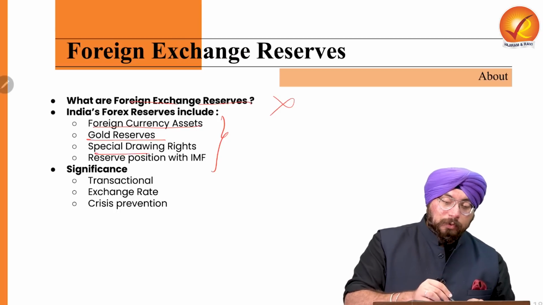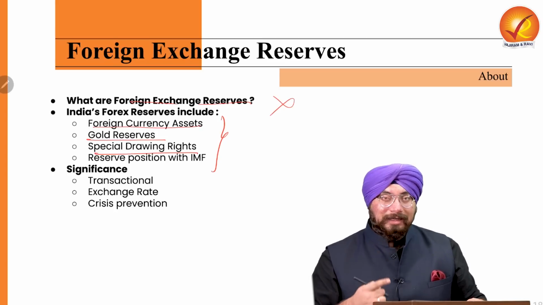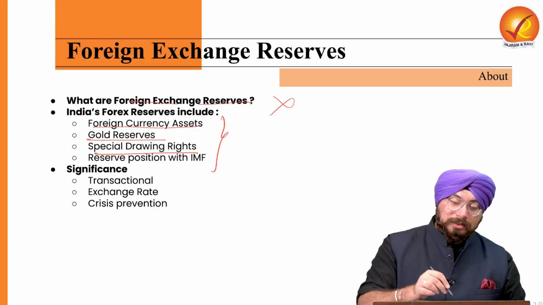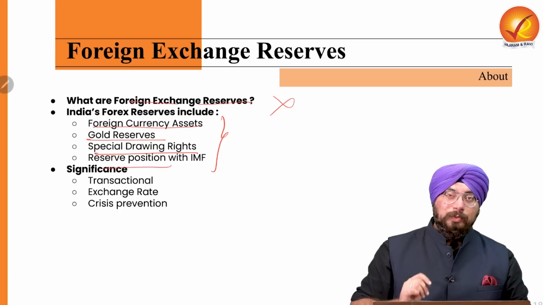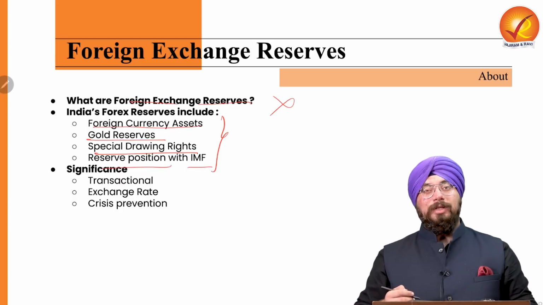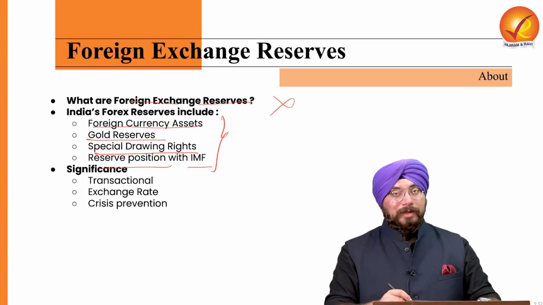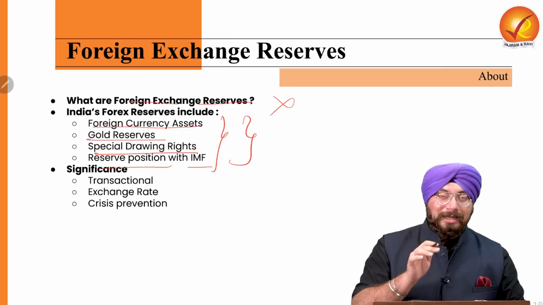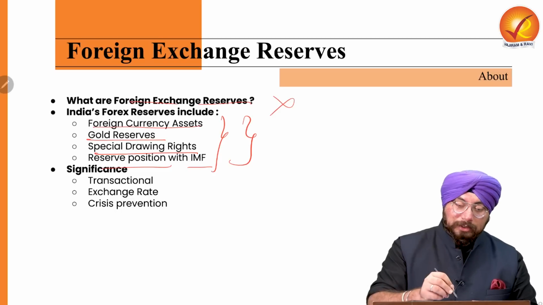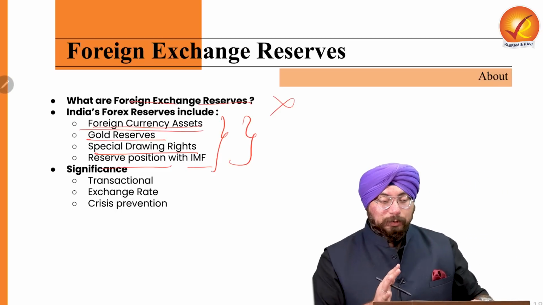Plus the special drawing rights which we have with the International Monetary Fund are also a part of our foreign exchange reserves. Plus the reserve position which we have with the International Monetary Fund, that is the reserve tranche, is also a part of the foreign exchange reserves. So all these cumulatively form forex reserves, not the foreign currency alone. Right? So there are 4 parts to forex reserves.